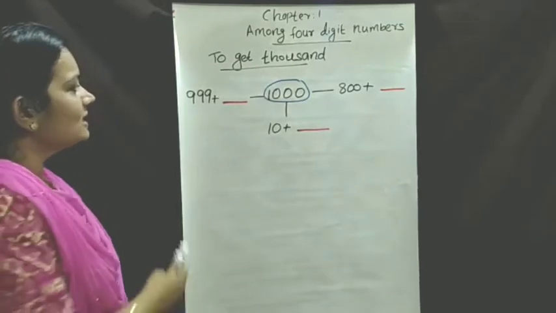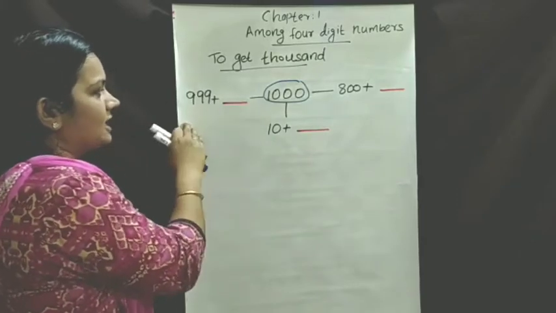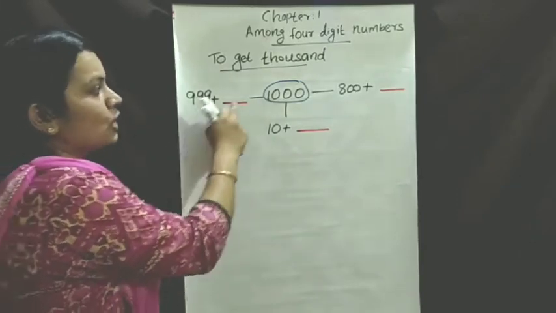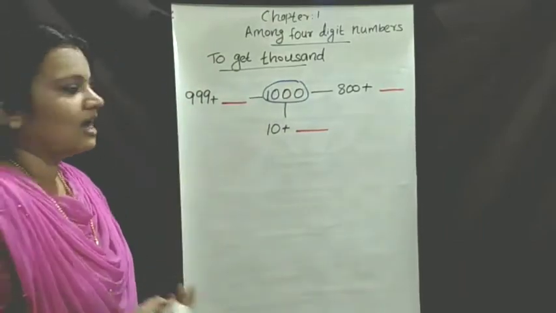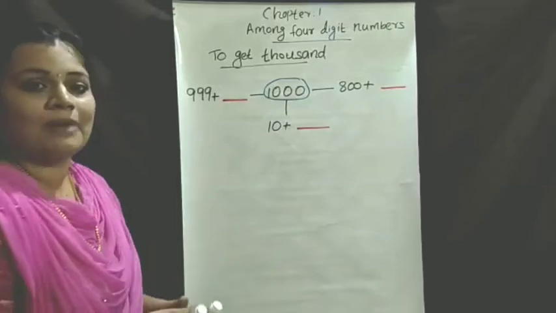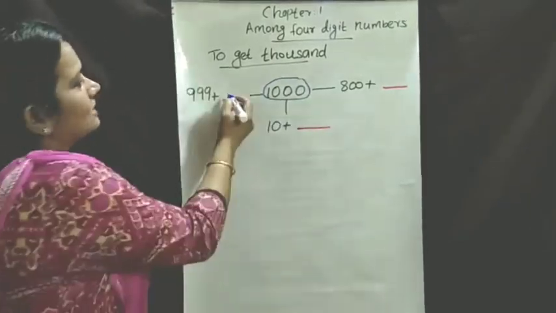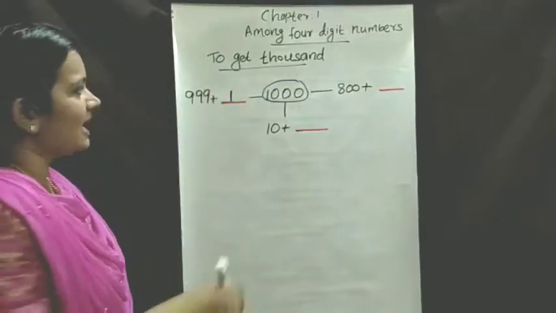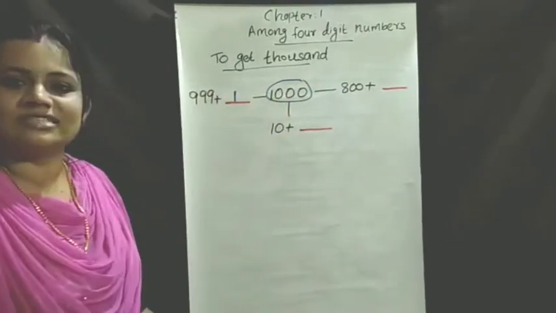Which number is added to 999 to get 1000? 999 plus 1, this you already learned. So we can say 999 plus 1 equals 1000.